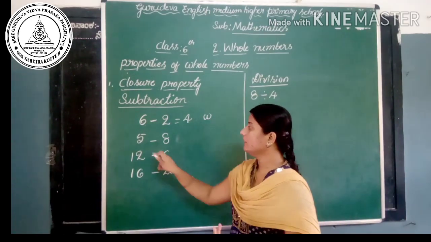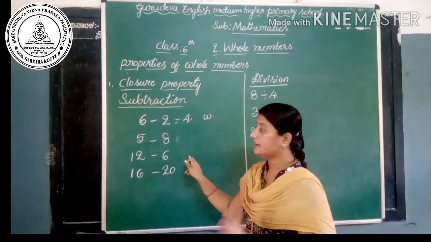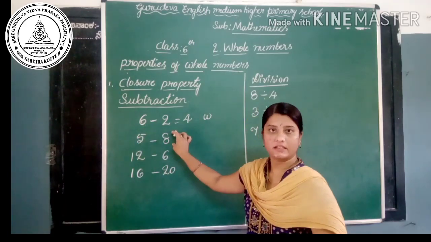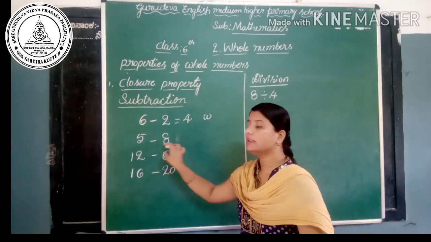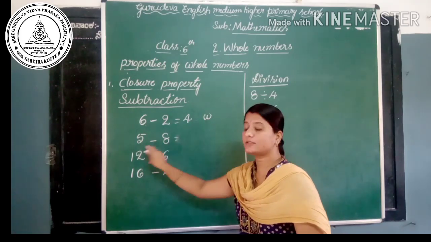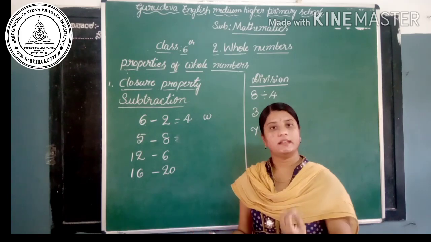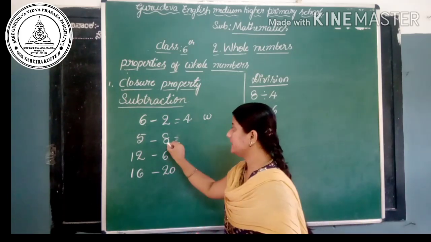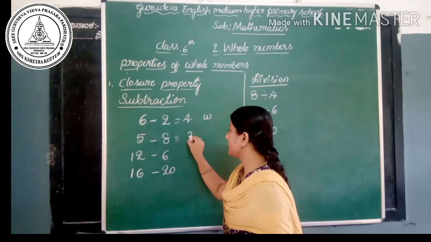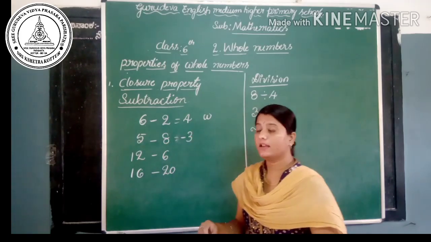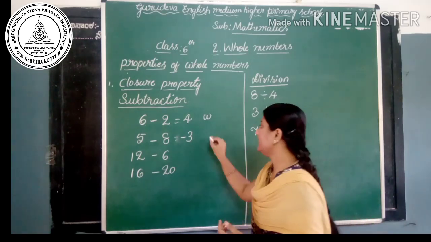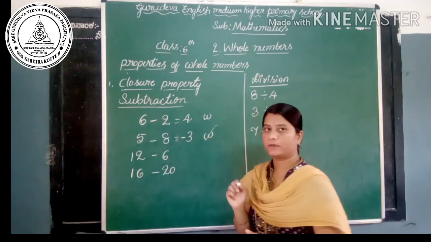Similarly, we can subtract 5 minus 8. See here, 5 is the smaller number and 8 is a greater number. So we cannot subtract these two numbers, is it? If we subtract these two numbers, we will get a negative answer, that is 5 minus 8 is minus 3. We know that negative numbers are not whole numbers. So it is not a whole number.